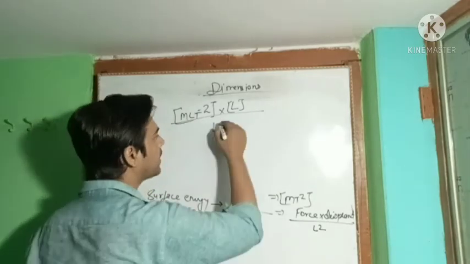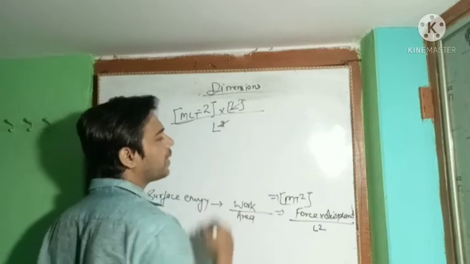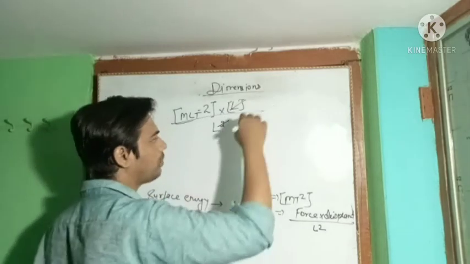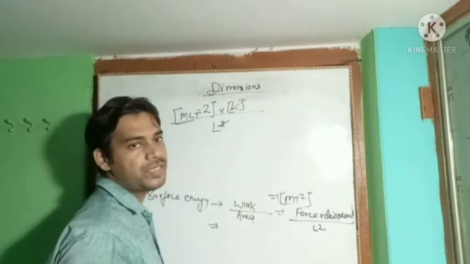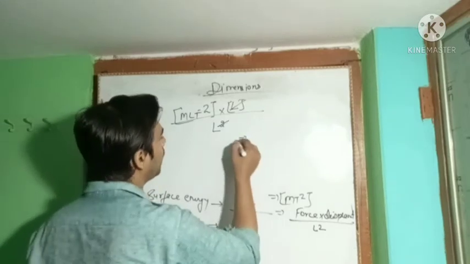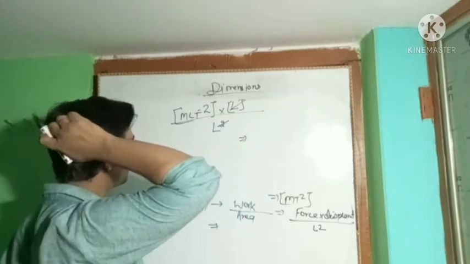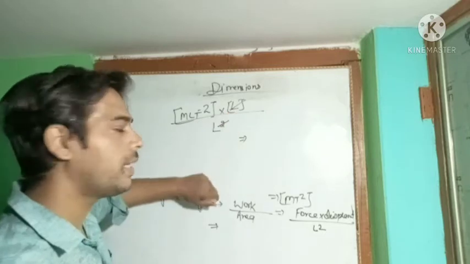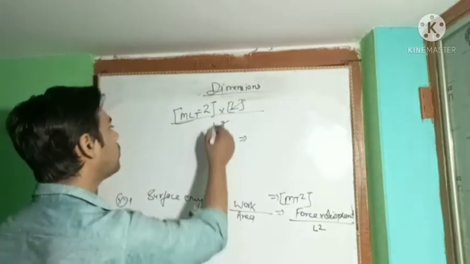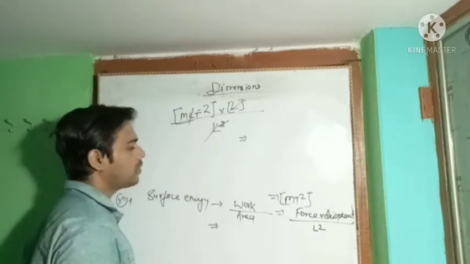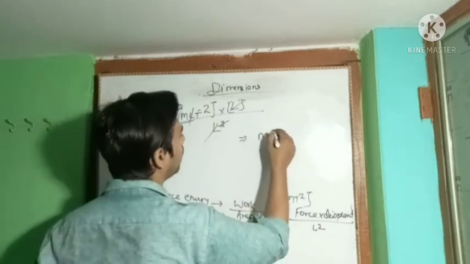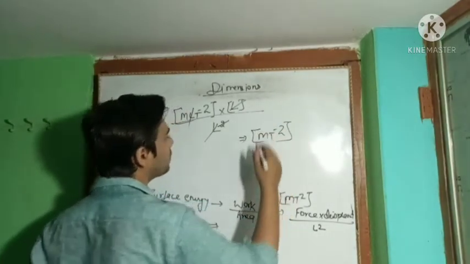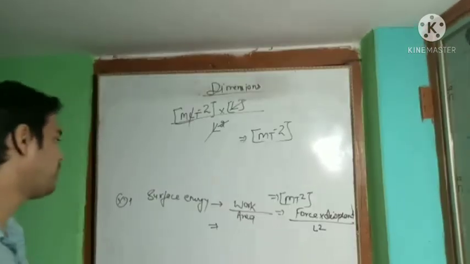Okay, so one L is cancelled right now, as this L goes to the upper side and the sign of the L is changed. One second. This L will cancel with that L, so we get MT to the power minus 2. Okay, so this is the dimension of the surface energy.